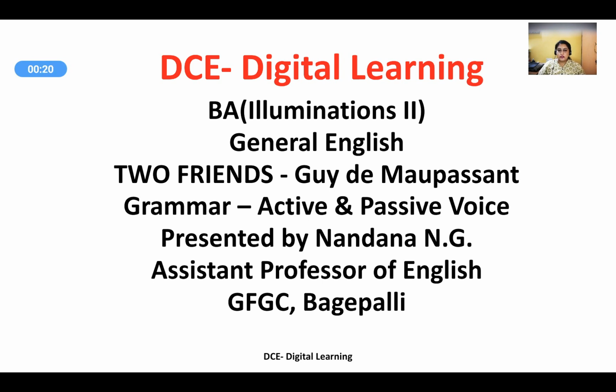Two Friends, a short story by Guy de Maupassant, prescribed for second semester BA General English, Bengaluru North University, has been discussed in detail in the previous sessions. After the text, a language activity usually follows. So, the language activity of Two Friends is the grammar concept called active and passive voice, which shall be discussed here in this present session. I am Nandana NJ, Assistant Professor of English, GFGC, Bagepalli.